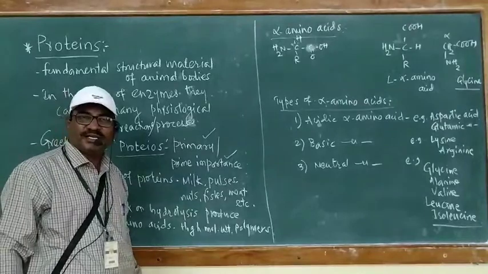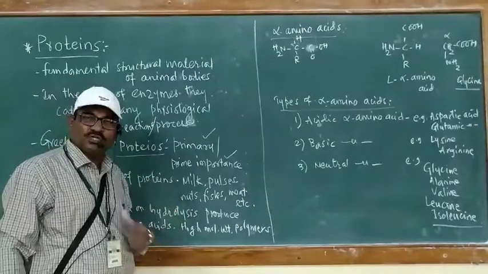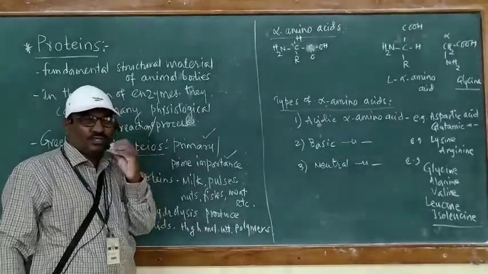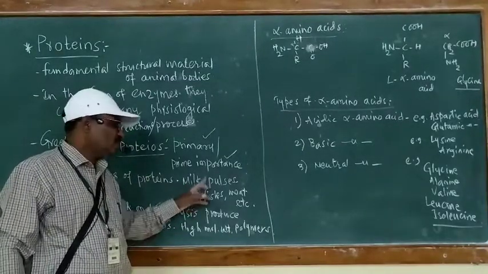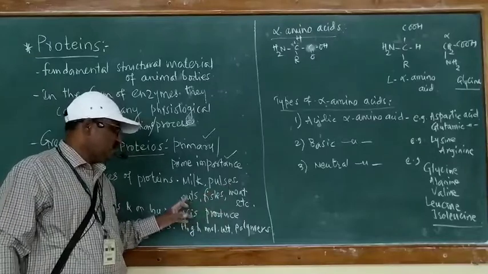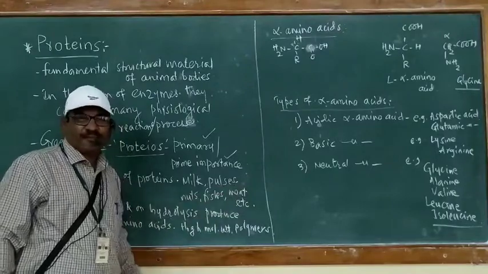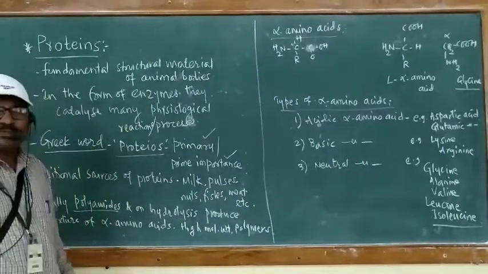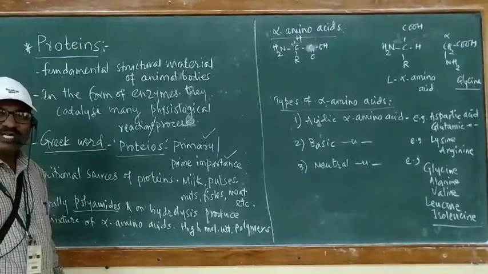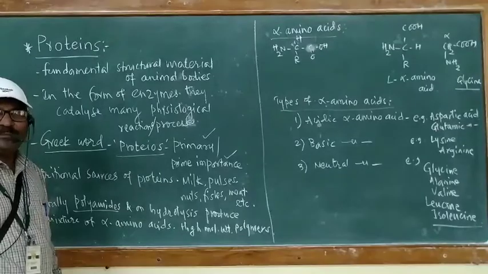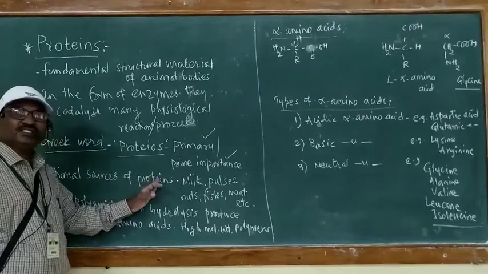If we are interested in getting proteins from different sources, the nutritional sources which give proteins to us are milk, pulses, nuts, fish and meat, etc. These are a few of the important sources which can give us protein for growth and development of our body.